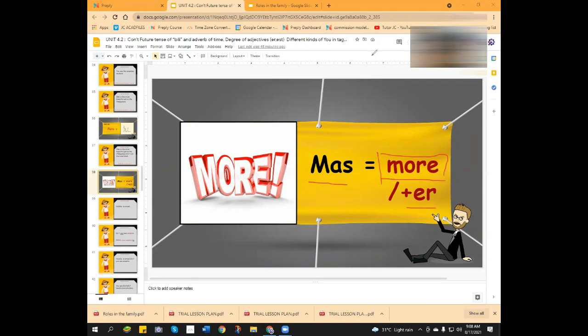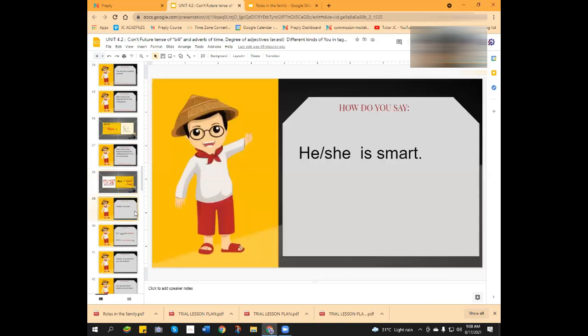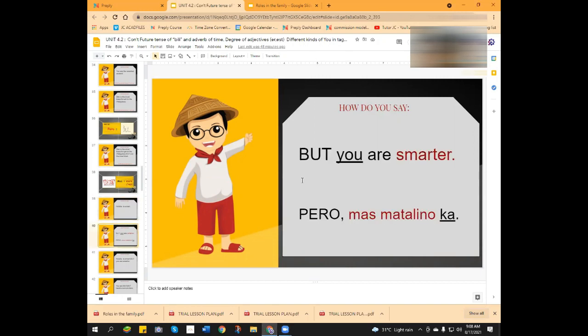So let's just have some examples. Matalino siya. Okay, matalino siya. Tama. Next, you just have to connect this word, okay? And this is the translation also. Pero mas matalino ka. Okay? You is actually ka.